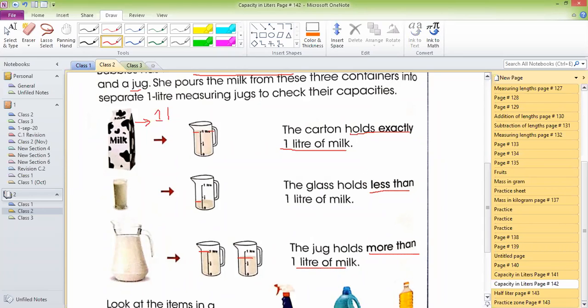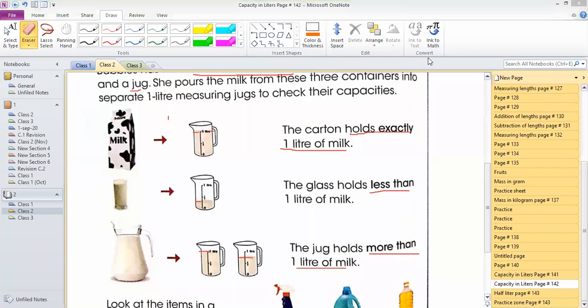So what we have learned is that we can find out whether the capacity is exactly, more than or less than 1 liter. This carton has 1 liter of milk, this glass has less than 1 liter, and this jug has more than 1 liter.